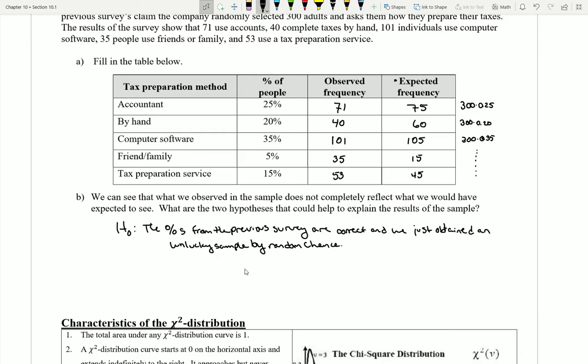Right? I mean, that's one possibility. There's nothing wrong with the given percentages. We got some slightly different numbers, but that happens just by random chance when you don't ask everybody.